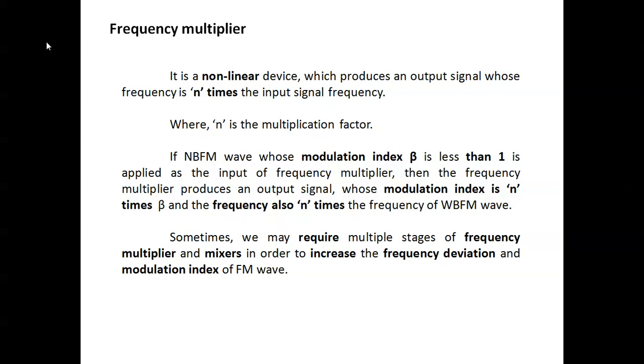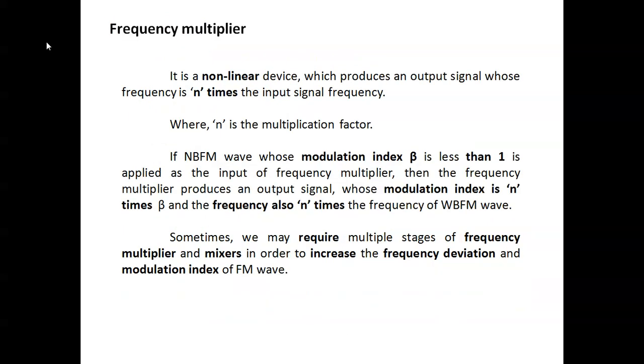The modulation index beta, which is less than one, is applied to the frequency multiplier. The frequency multiplier produces an output signal whose modulation index is n times larger. That means the properties match those of a wideband FM wave.